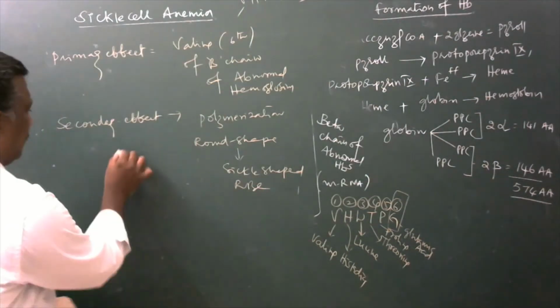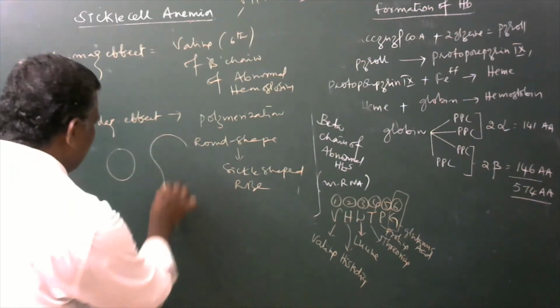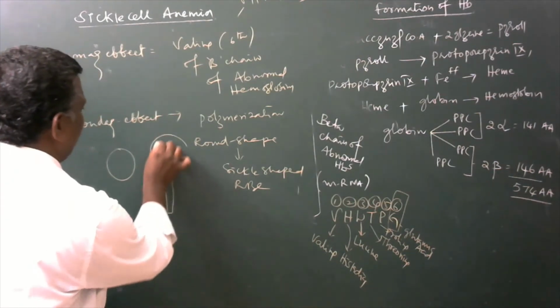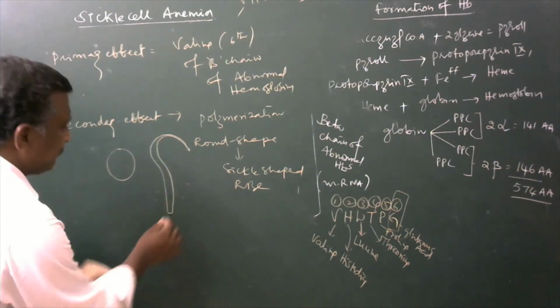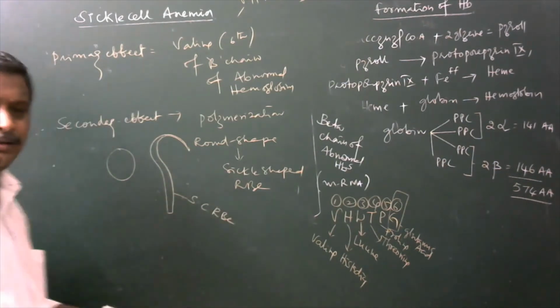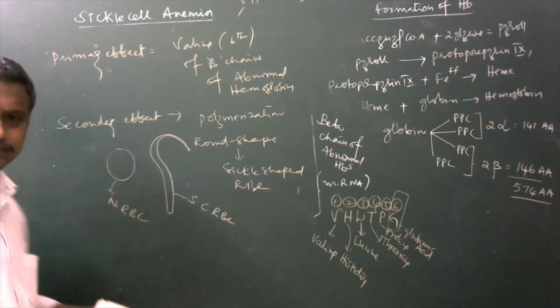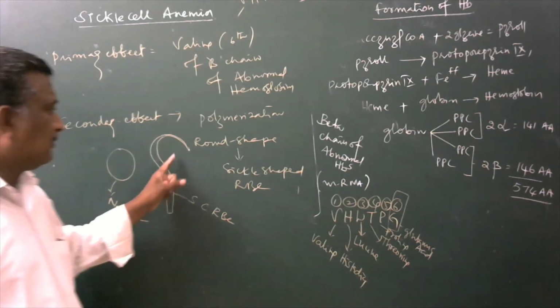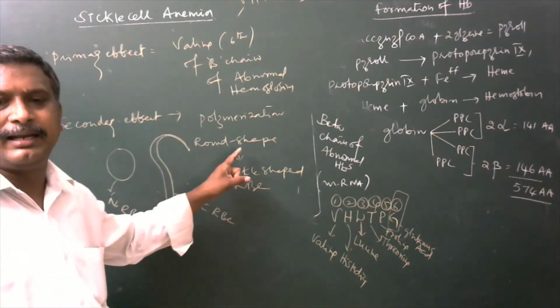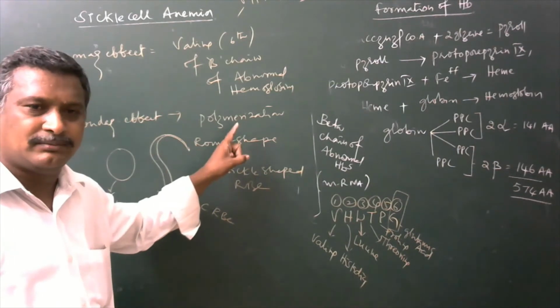Okay. Now, generally the RBC structure will be like this. This is the sickle cell RBC. This is a normal RBC. Okay, that was due to the presence of valine at the 6th position in its beta chain.